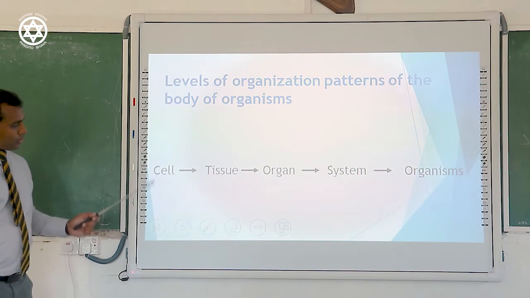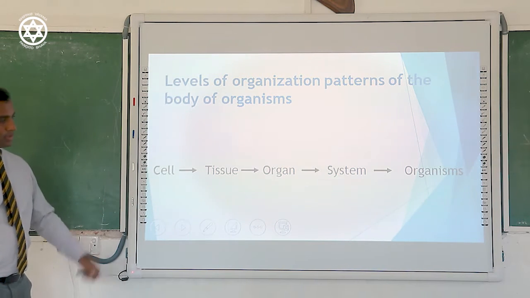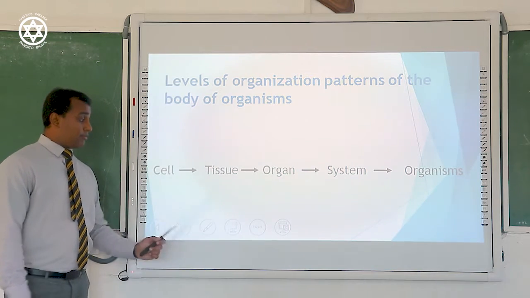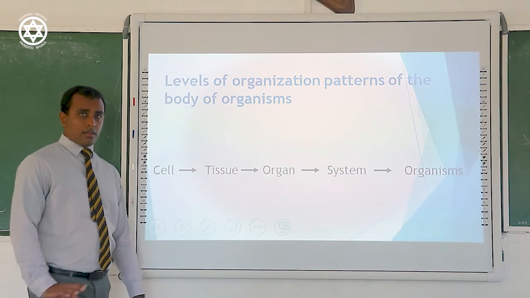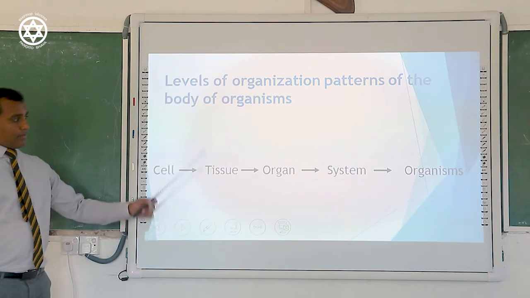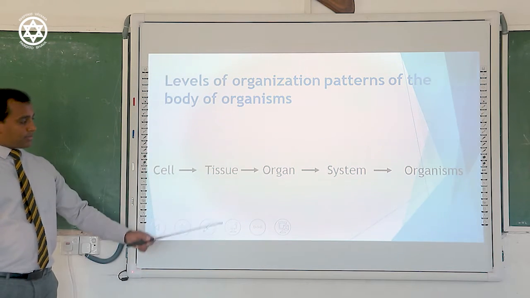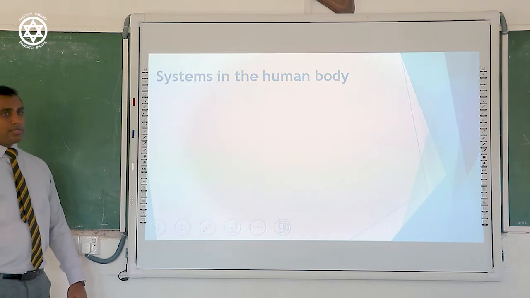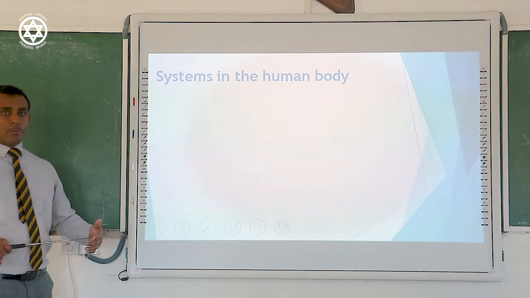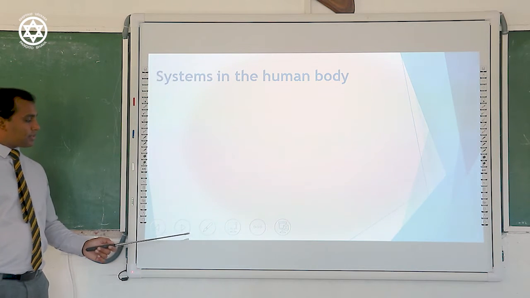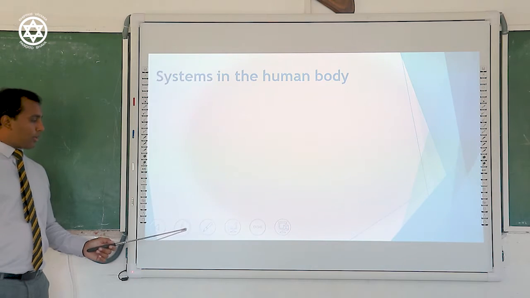So the building unit of the body of an organism is the cell, but here we are not going to learn further description about the cell. Our topic is based on systems. Next we expect to learn the systems in the human body. The body of a human is built by 10 systems. One by one, let's see what systems create the body of an organism.